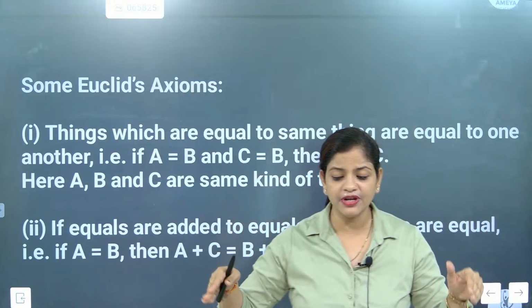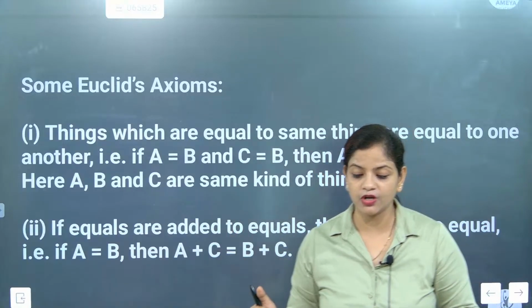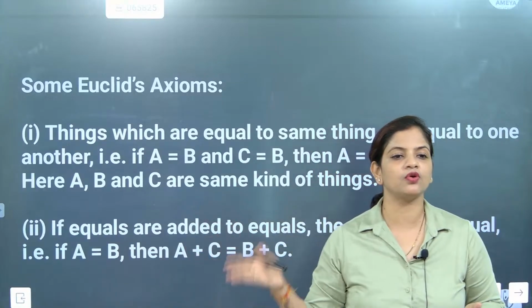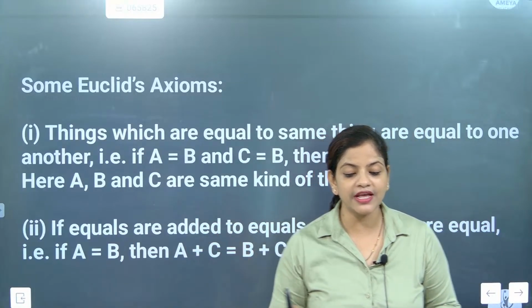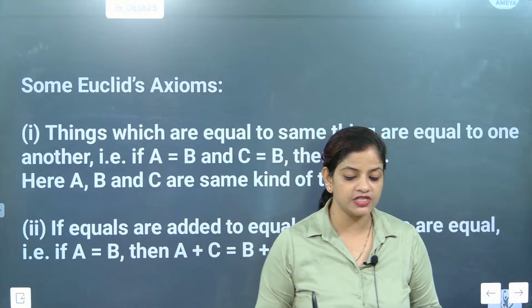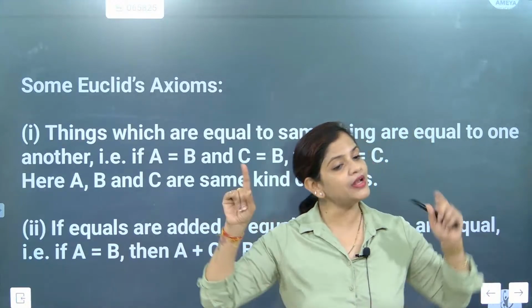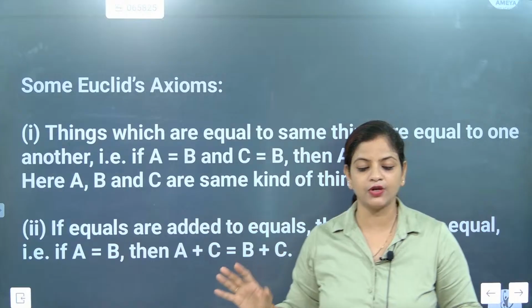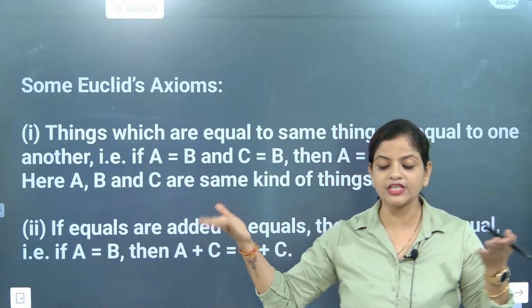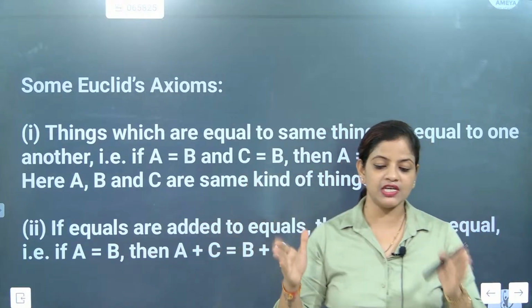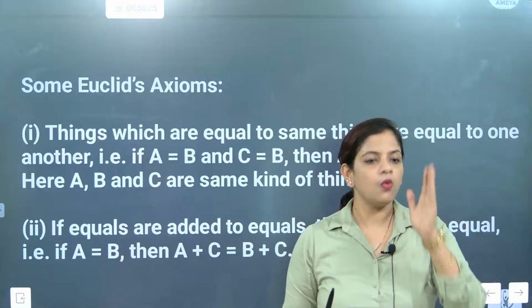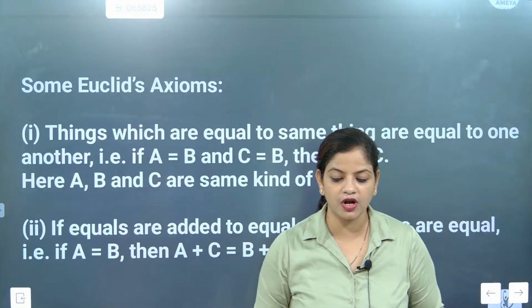What is common between 1 kg potato and 1 kg tomato? Come on, maths beta, Euclid division I am teaching. What is common there? 1 kg is common there. Understood or not?